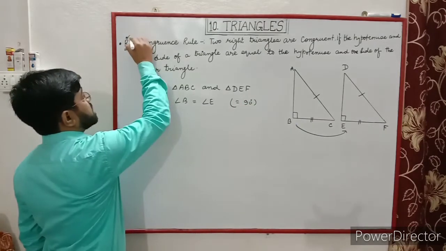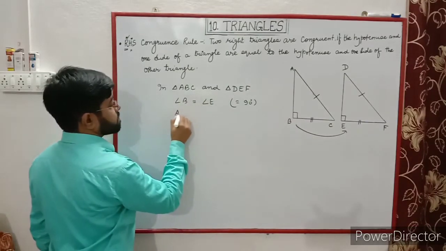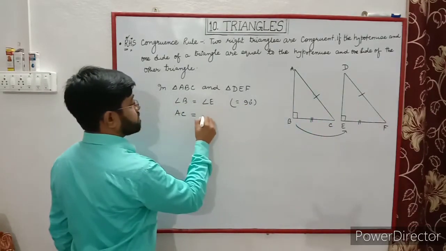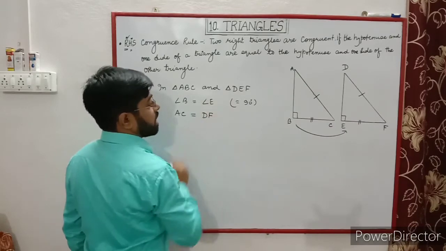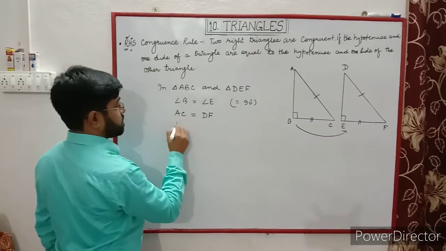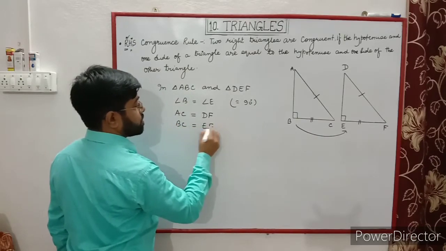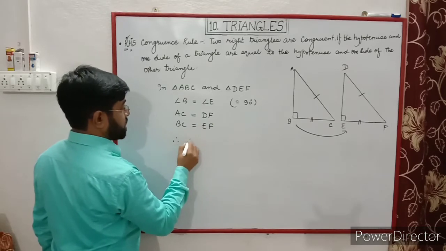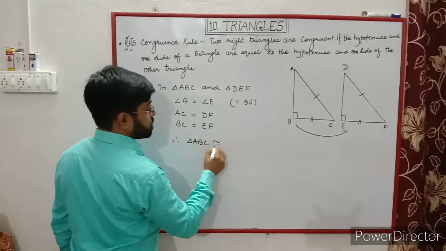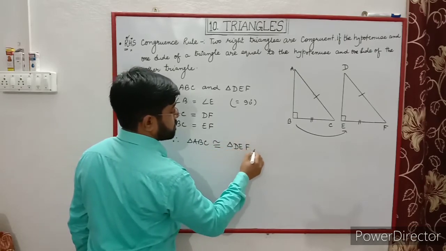Now hypotenuse, so AC is equal to DF and side BC is equal to EF. Therefore, triangle ABC is congruent to triangle DEF.